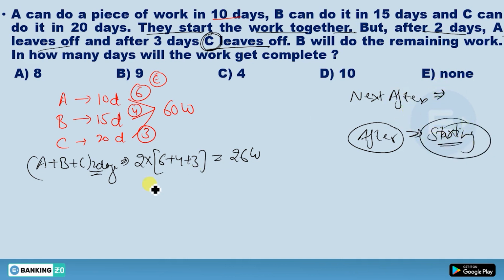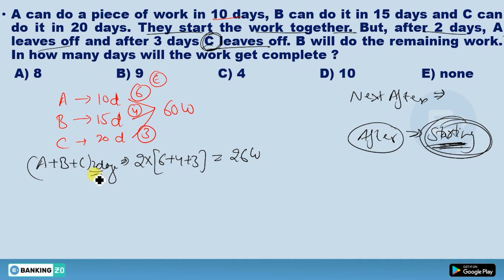And next after means, suppose instead of this after he would have written next after, then you would count 2 plus 3, then you would do the next 3 days. But here he has written only after, so you have to count the days from the beginning.